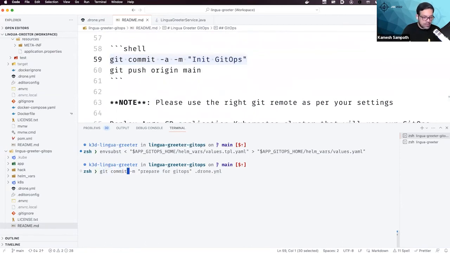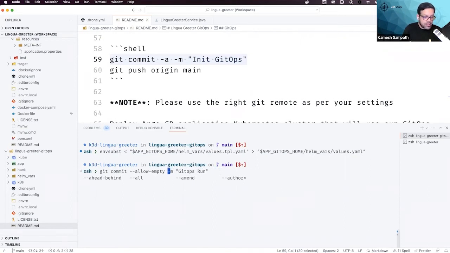Git commit, hello empty, and then I say GitOps run. Okay, this should be good.